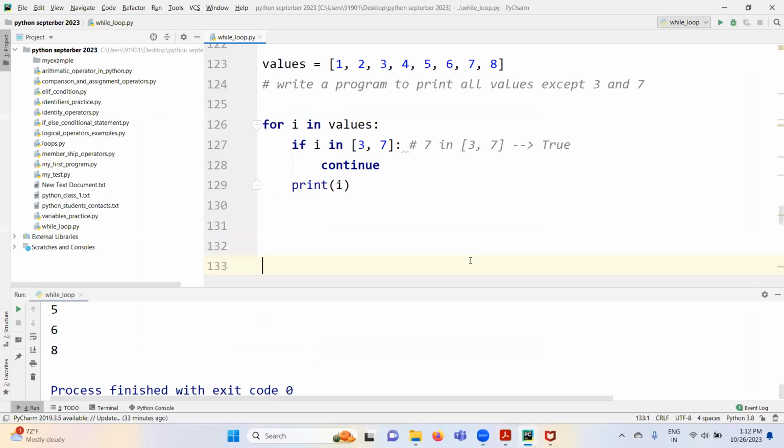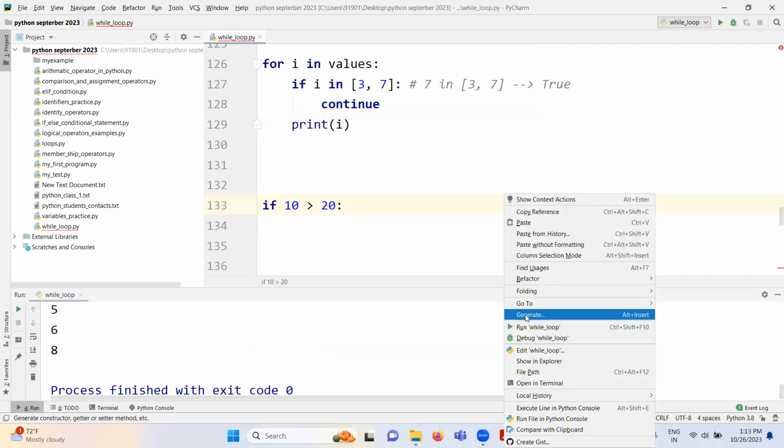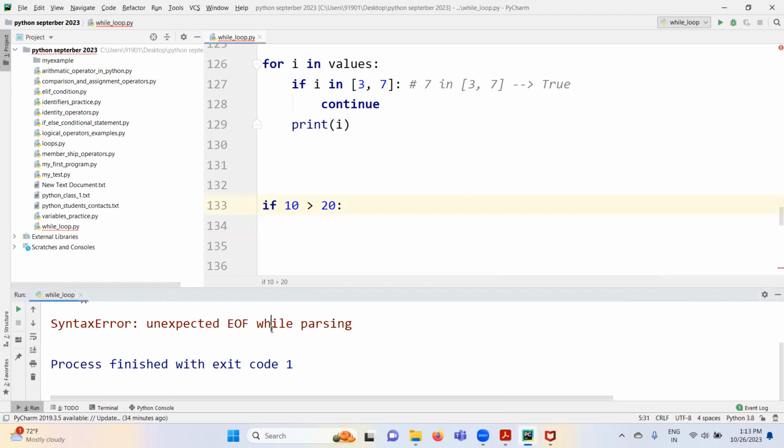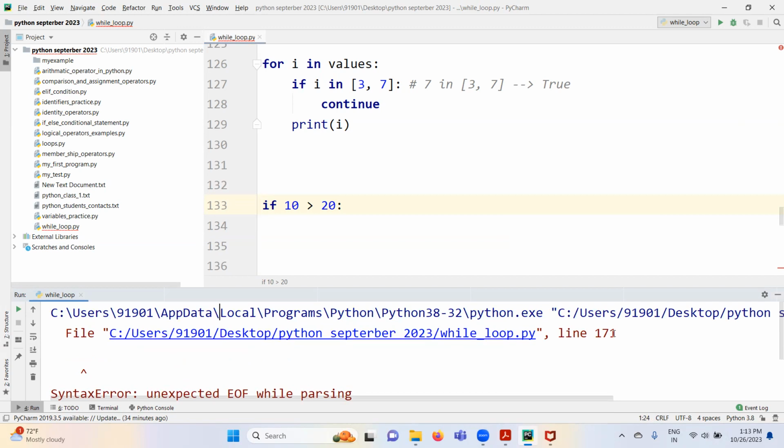Let me show you this. For example, if 10 greater than 20, here I don't know what business logic needs to be written. For now, if I run this, what is it going to give? Syntax error, right? Line number 171, we got the syntax error.